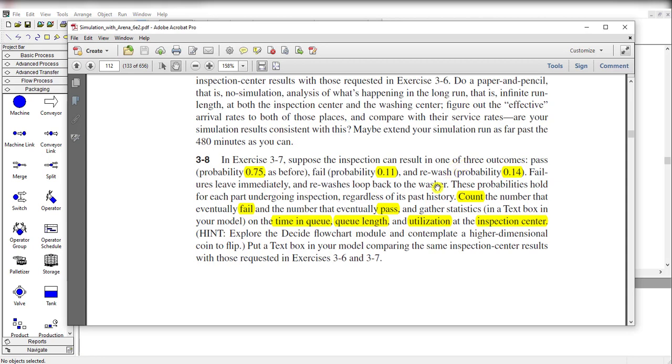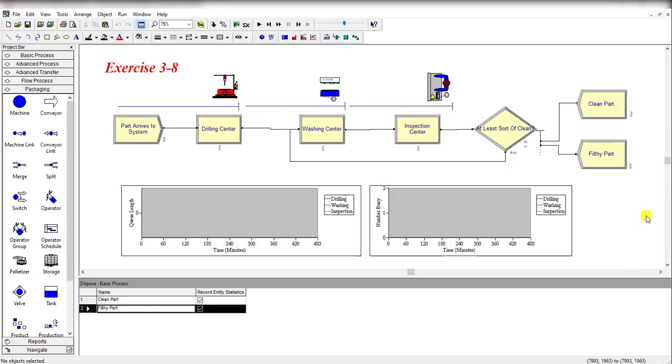And in this problem we have to count the number of eventually failed and the number of eventually passed parts, and gather some other statistics like time in queue, length, and utilization at the inspection center. Okay, now let's move to the Arena home screen.